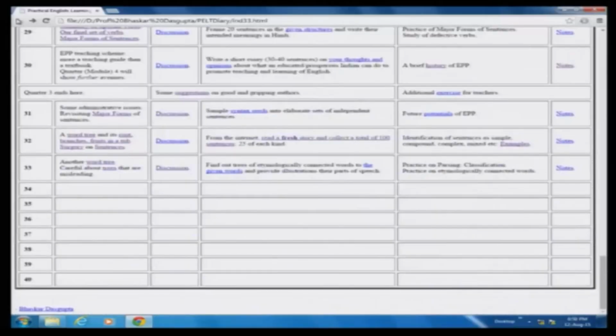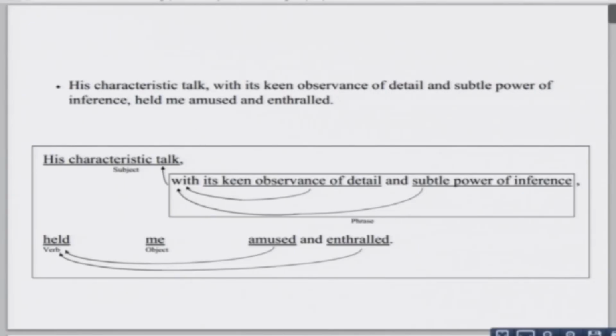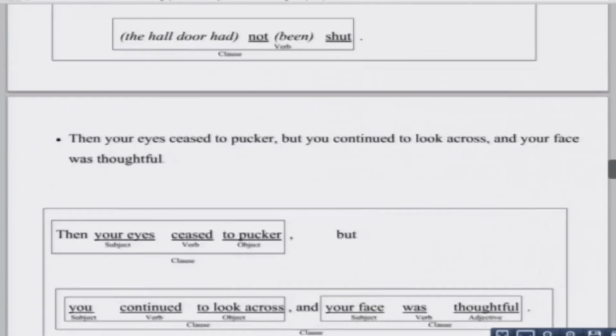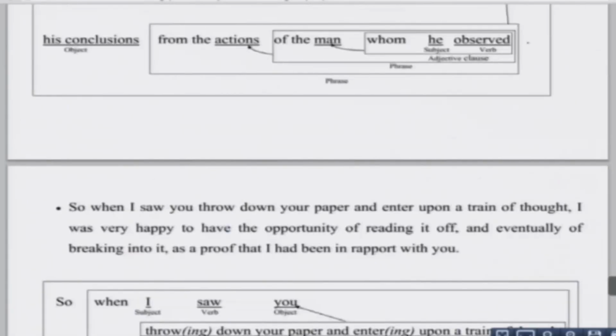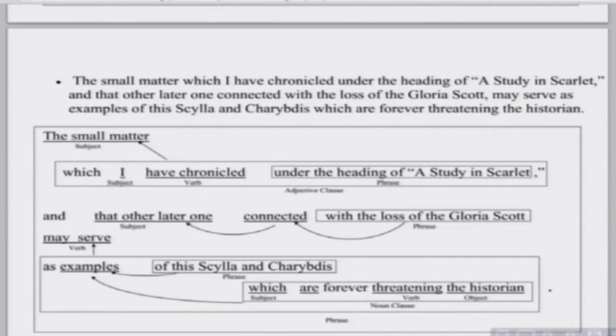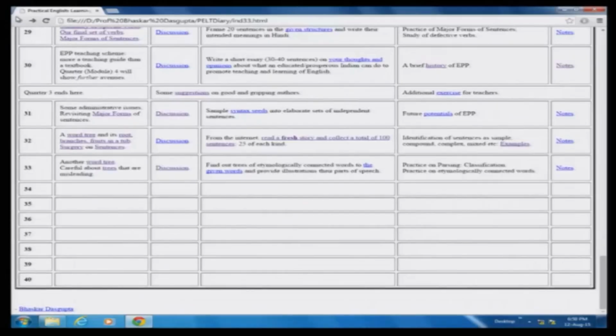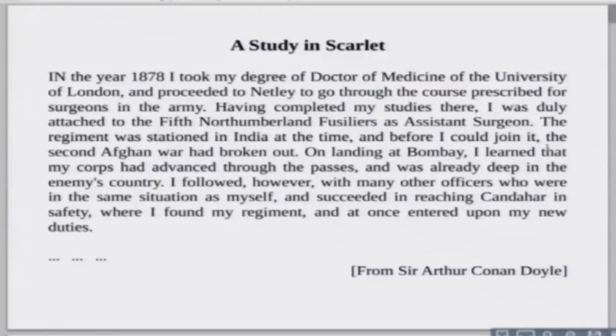Okay. Now, we have already shown you some examples, but we showed them in the form of already parsed sentences. Some nine examples we showed you in the previous session. Some were simple, some were compound, some were complex. Now, today we will do a little practice along the same lines on A Study in Scarlet.